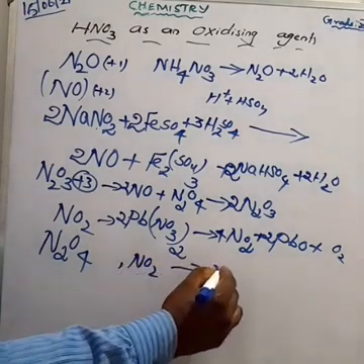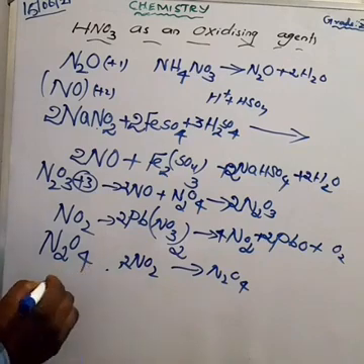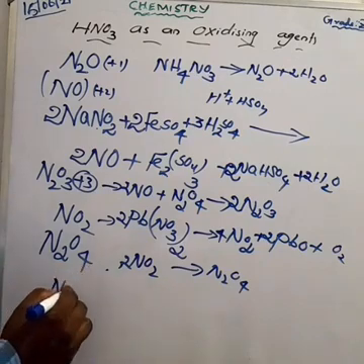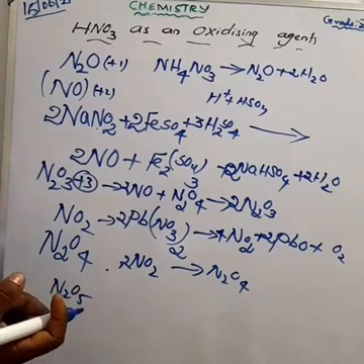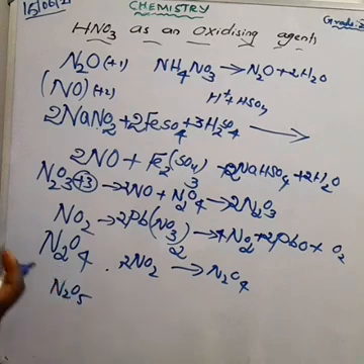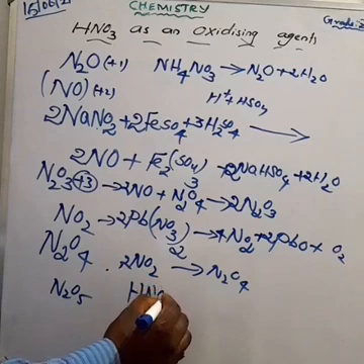Next about nitrogen pentoxide, N2O5. What is the oxidation state? +5. We have already calculated that one. It is a colorless solid, acidic. How is it prepared? Nitric acid reacts with phosphorus pentoxide. What is the formula of phosphorus pentoxide? P2O5.